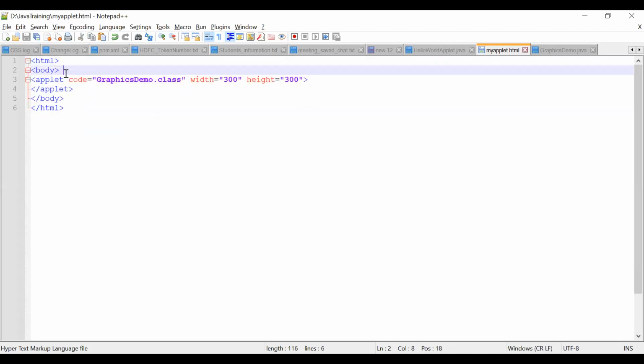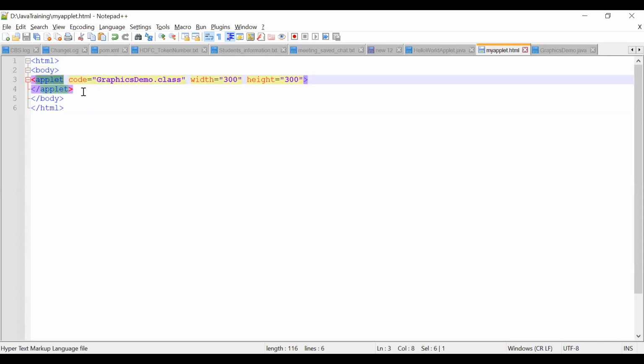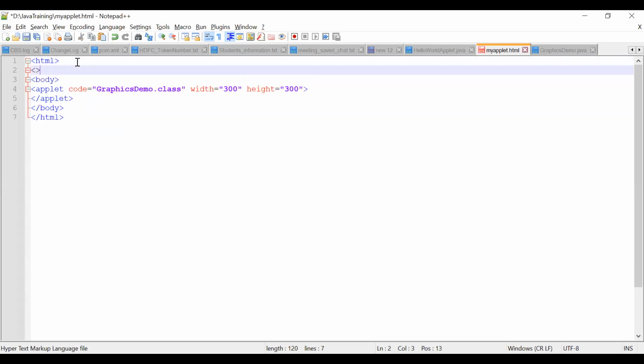HTML, the body, and applet is the tag. There is no header. If you wanted to write a header, you can write it. HTML header, I think.